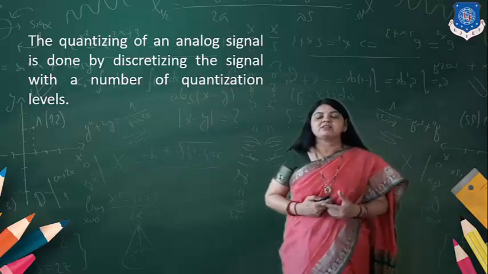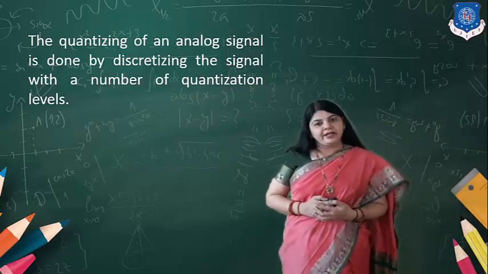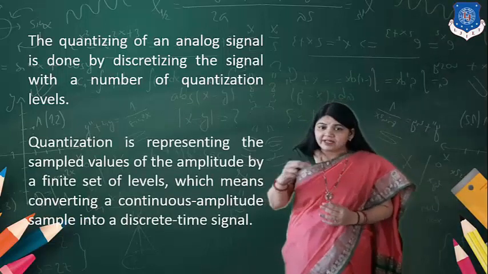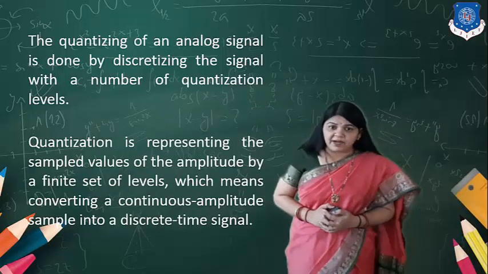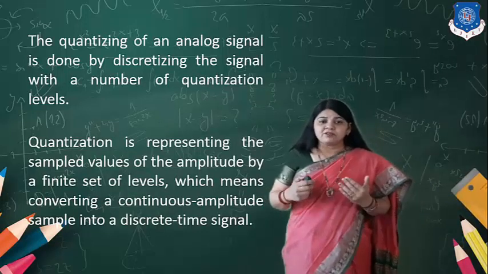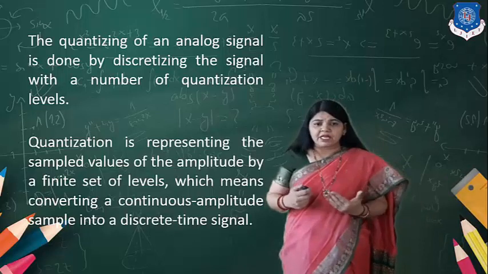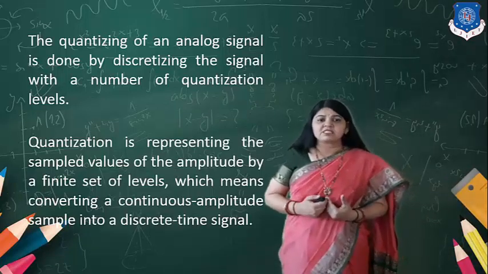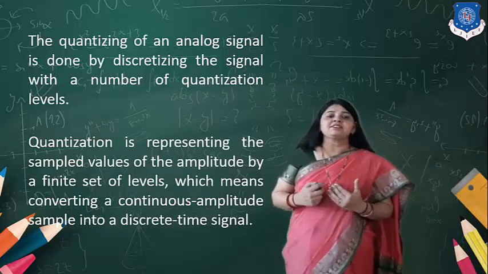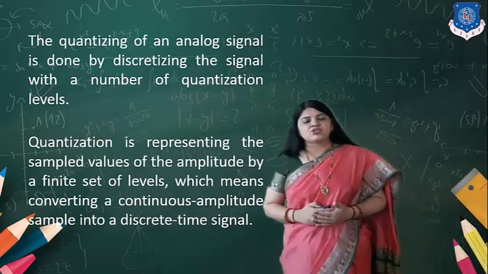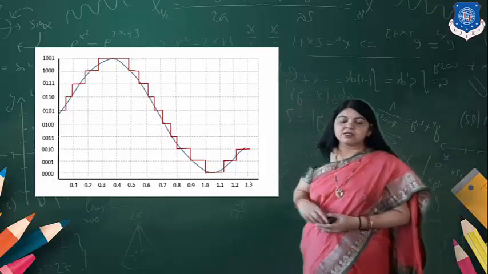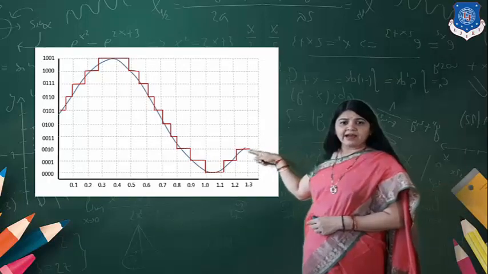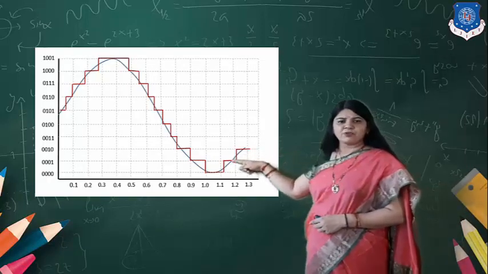We need to divide the sampled output into the particular quantization levels, which represent the sampled amplitude values by a finite set of levels, which means converting the continuous amplitude samples into the discrete signal. So here you can see in the diagram, you have all the sampled output.